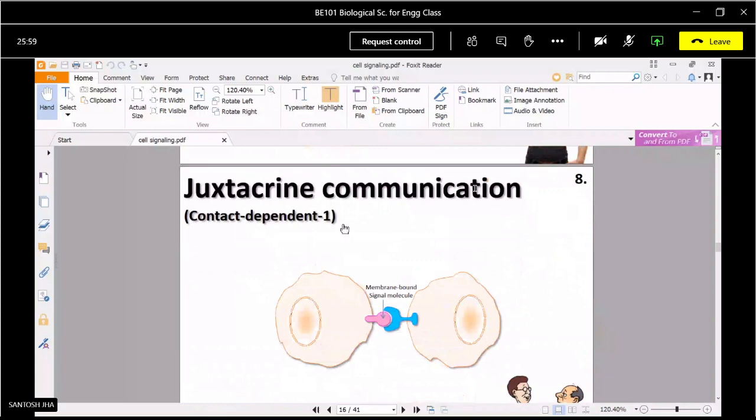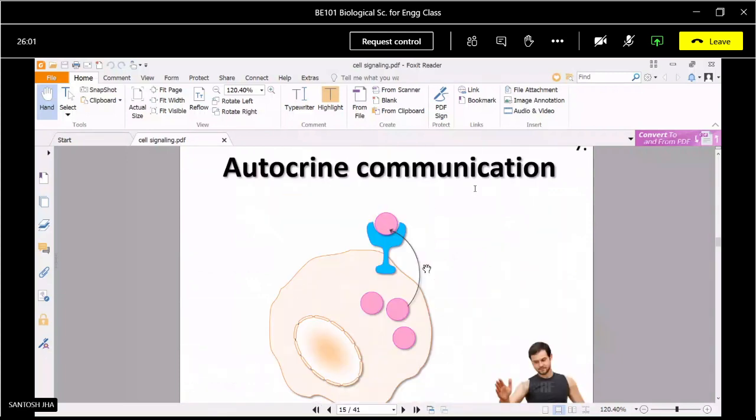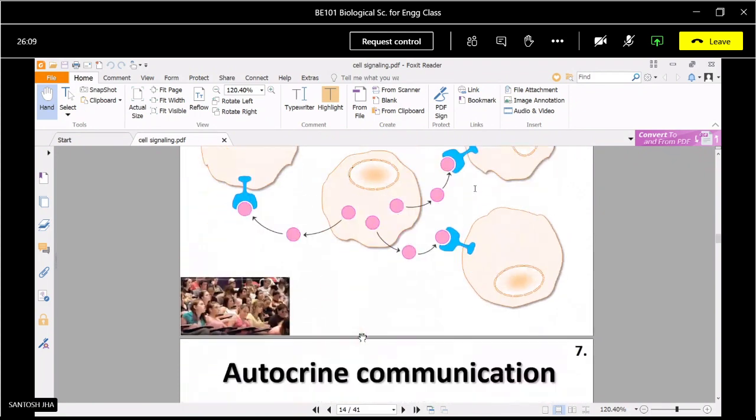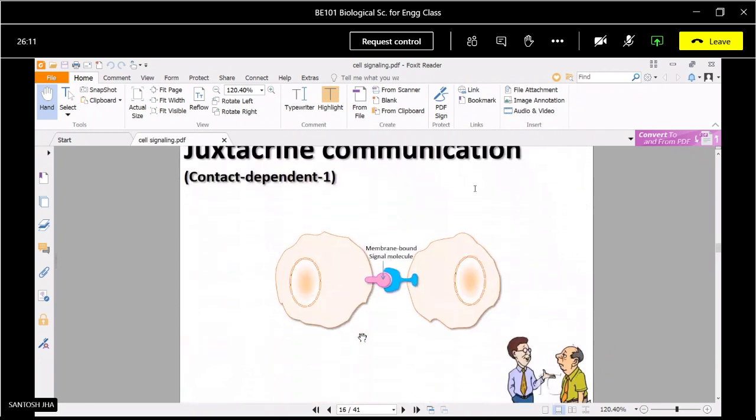Then there is juxtacrine communication. In this communication, specific signal molecules are present and they affect the cell, either itself or some neighboring cell. But in juxtacrine communication, membrane bound signal molecules are present and this is ligand receptor mediated communication. So it is also known as contact dependent communication, meaning in this case no signal molecules are released by the cell.